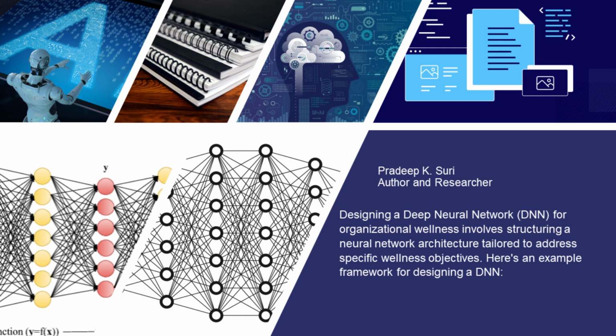6. Fine-tuning and iteration. Iteratively refine the model by fine-tuning hyperparameters, adjusting architecture, or incorporating new data to improve performance. 7. Deployment and monitoring. Deploy the trained DNN into the organizational wellness system. Continuously monitor its performance, gather user feedback, and update the model as needed to adapt to changing wellness needs.